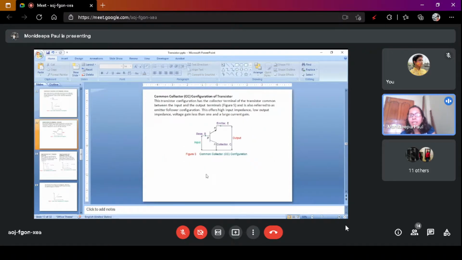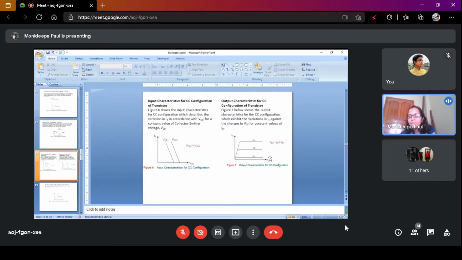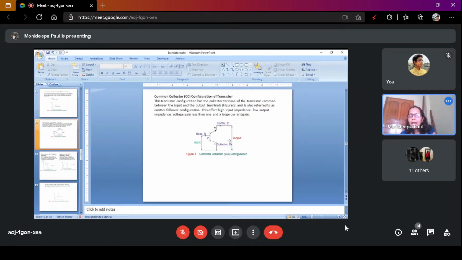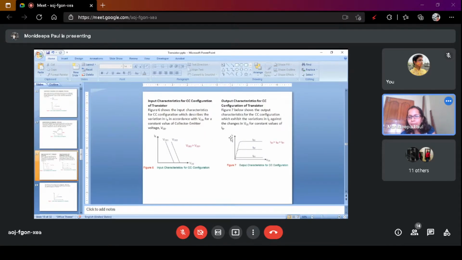Similarly, in this case, what is the output characteristics? Input voltage is constant, so base collector voltage should be constant, that means base current should be constant. Output current is the emitter current. So output characteristics in this configuration is emitter current versus emitter collector voltage.